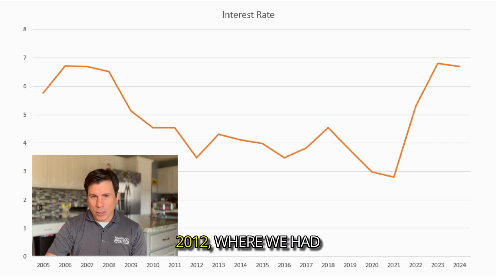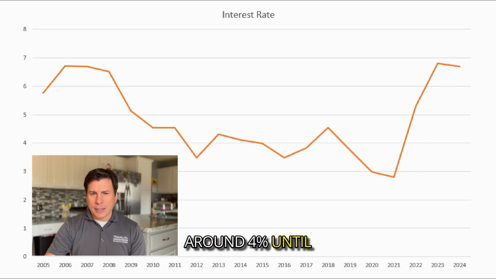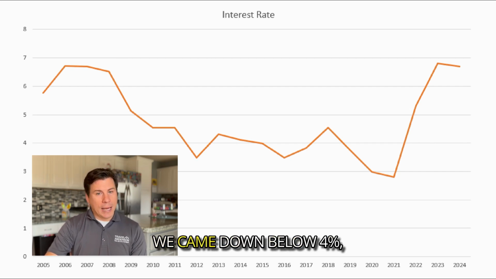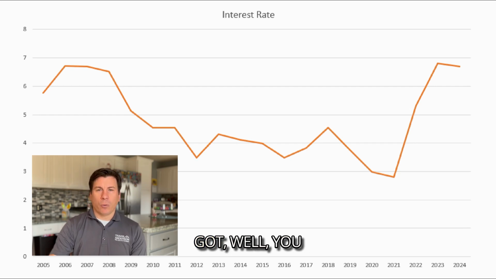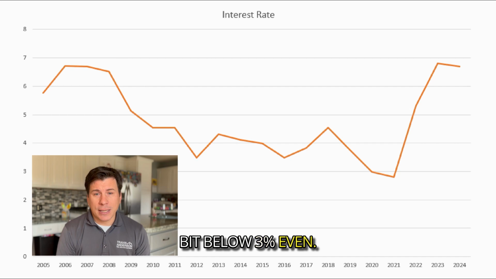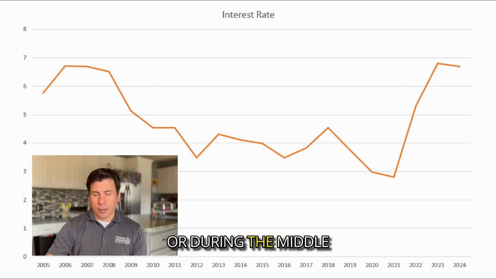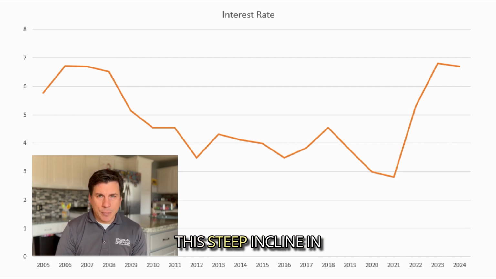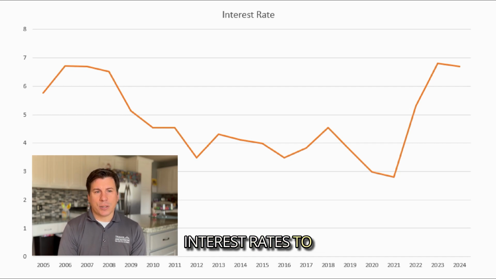And then this is 2012 where we had the recovery. It bounced right back up. And then you can see we were sort of hovering around 4% until just before 2020. We came down below 4%, got a little bit below 3% even. And then after COVID, or during the middle of COVID, you can see this steep incline in interest rates to where we are today, where we're hovering just below 7%.